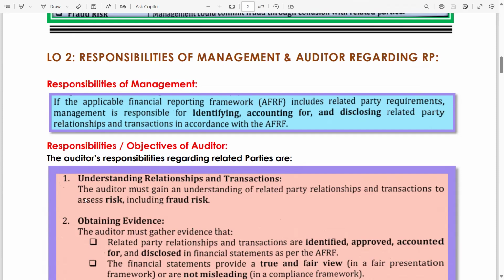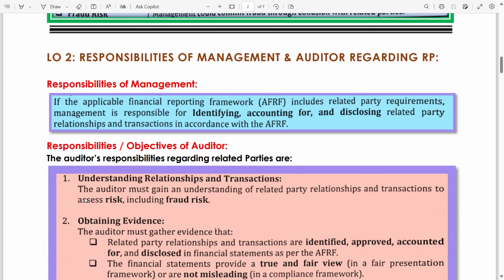But if there is any possibility or hint that management may not provide all the related party relationships or transactions, then in the end, once we are closing the report, we obtain written representation. Written representation is always obtained in the end. But what most students do, if the examiner asks you to write the procedures, is start their procedures